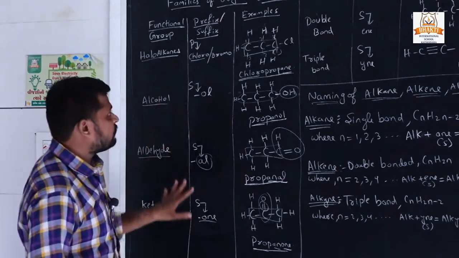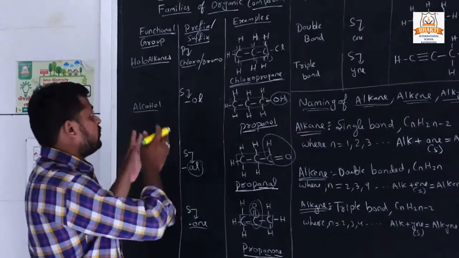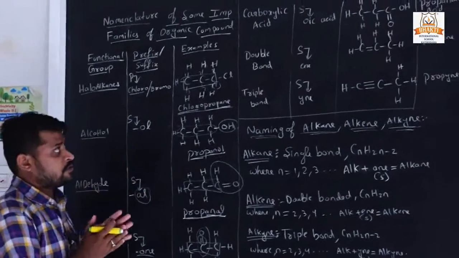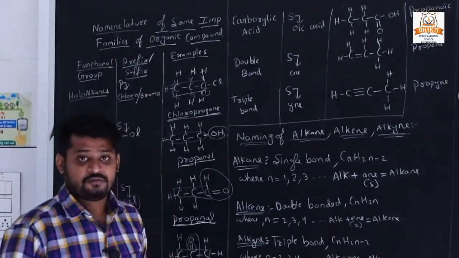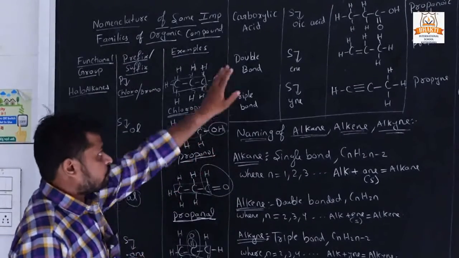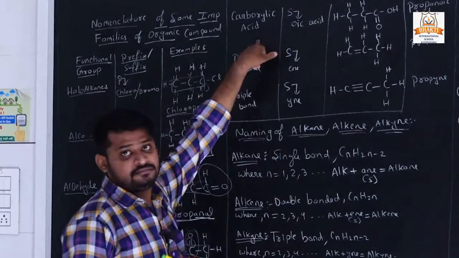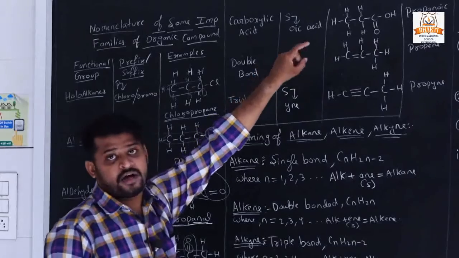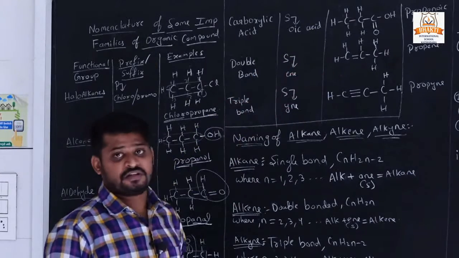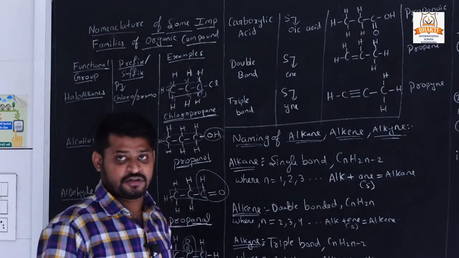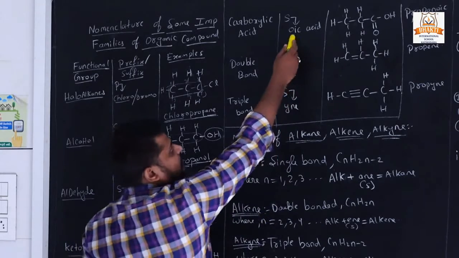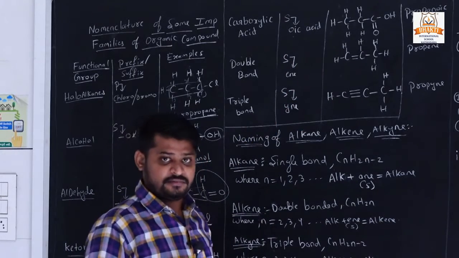Okay, now these 4 functional groups we have studied. Now we are going to study the next one, that is carboxylic acid. What is carboxylic acid? How do we determine it? If COOH is present in a functional group, then it is from the carboxylic functional group, and the secondary name is "oic acid".